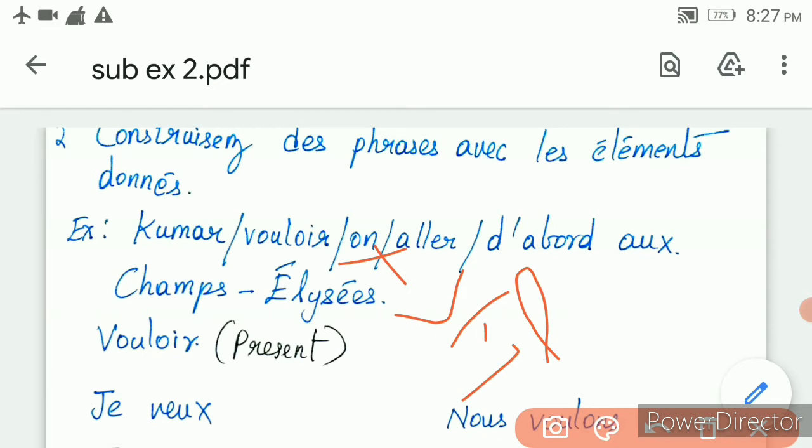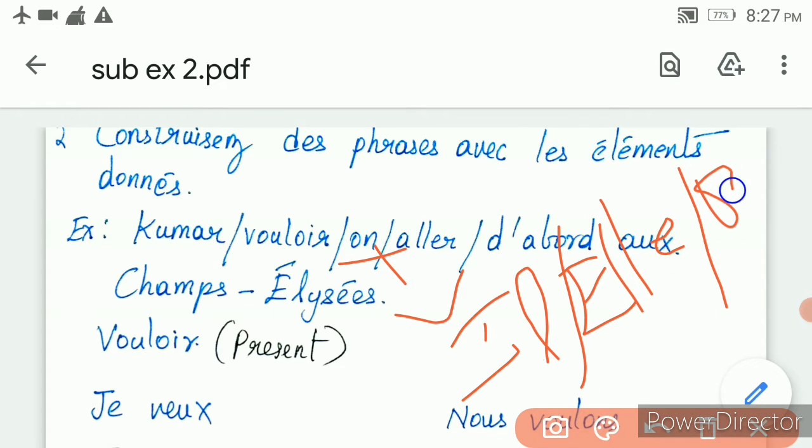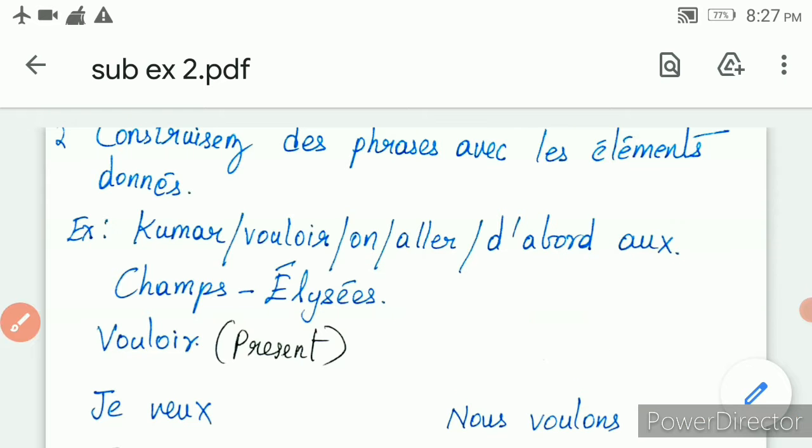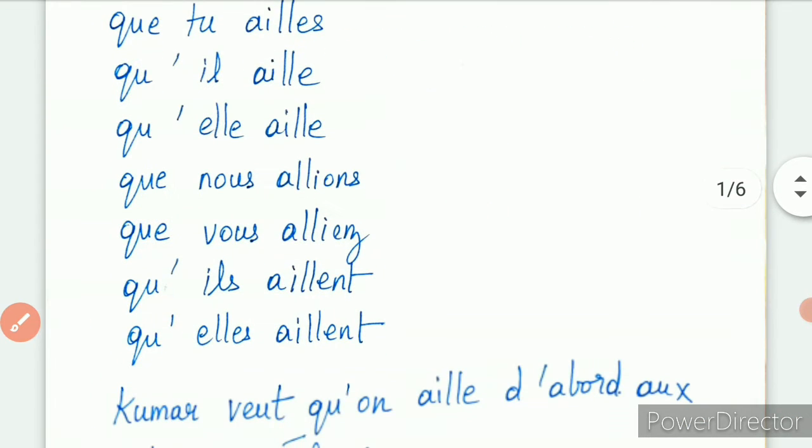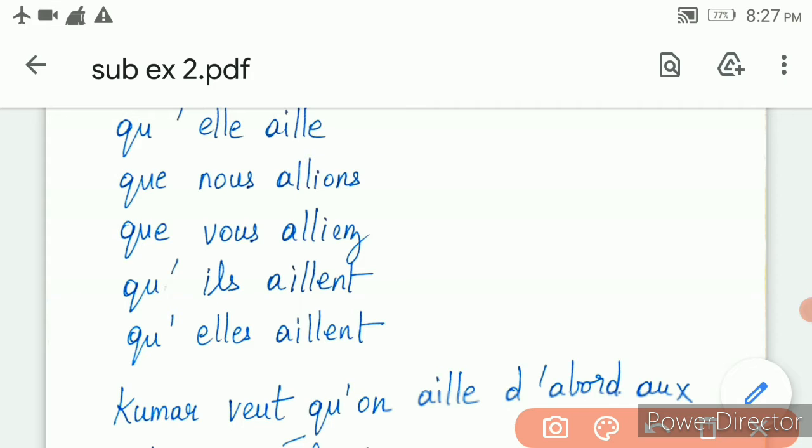So normally we won't frequently use this, so rarely they may ask you. On means you have to take the il conjugation of subjunctive. So I have taken this il conjugation.